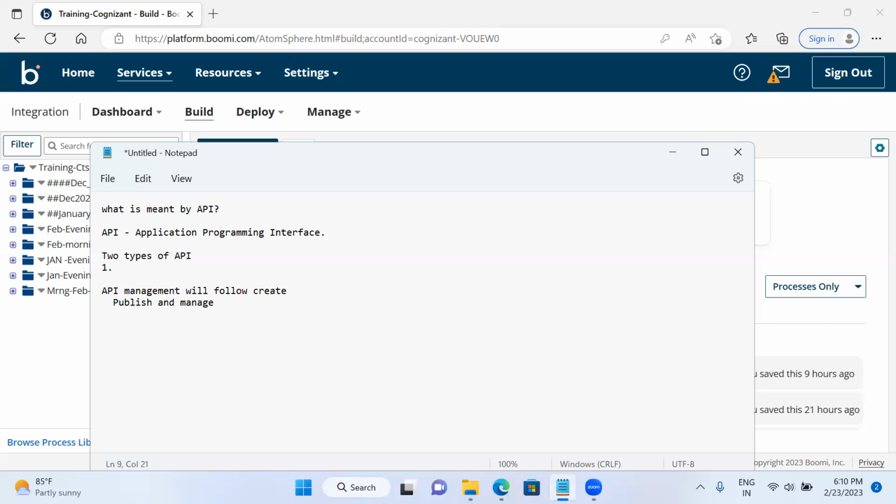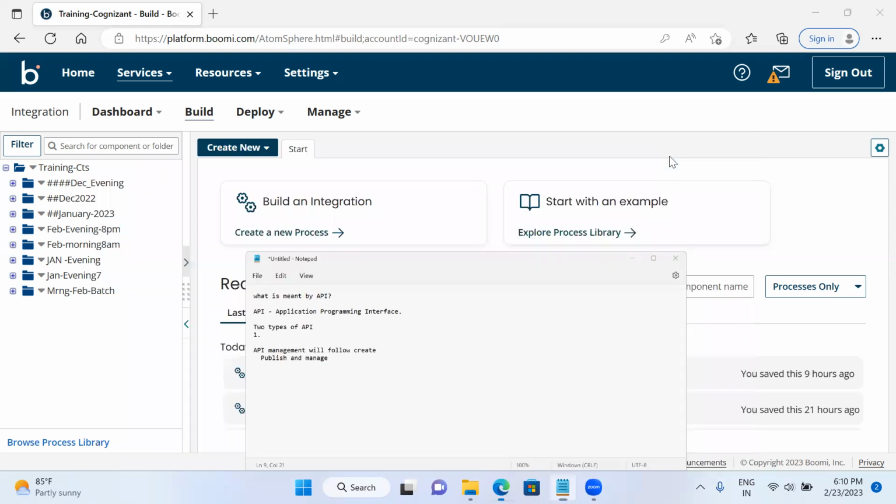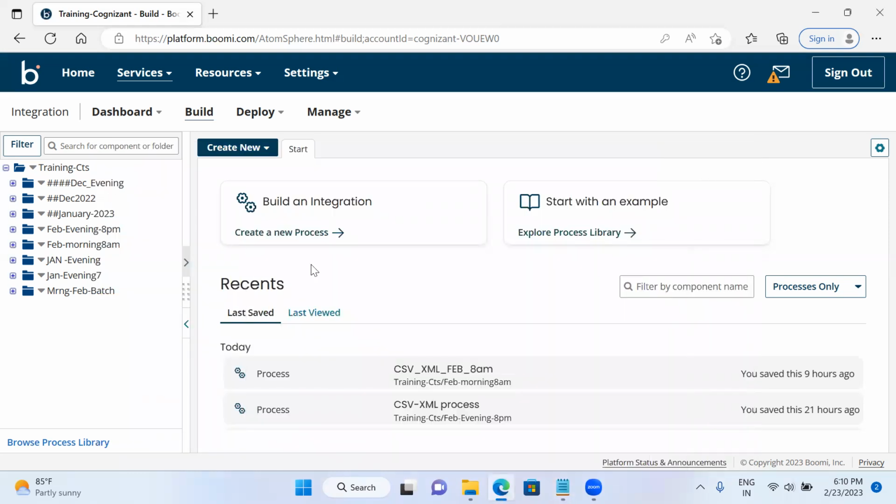Create is where we develop the API. Publish means the packaged components or deployments we do all come under publish. Manage means the managing activities, like managing security authentication and giving access to third parties; all this comes under the manage activity. Now I will show how to develop the API and how to expose that API, and in today's class I am going to cover API management also.